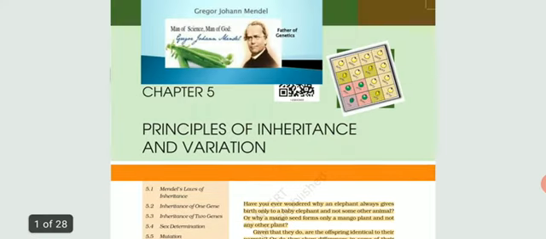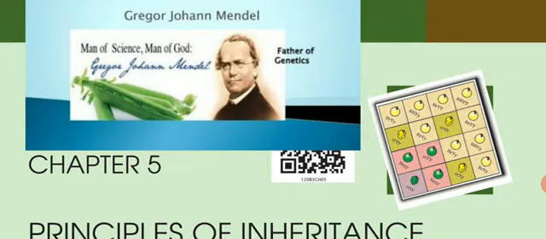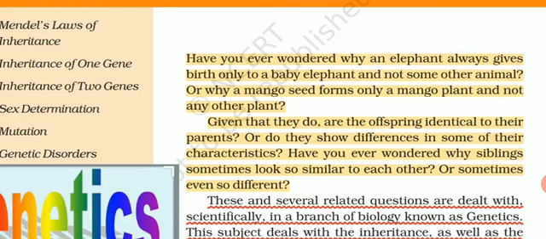So very first, Gregor John Mendel, known as father of genetics, man of science, and man of God. Most of his studies are on peas, garden peas. Scientific name is Pisum sativum. Have you ever wondered why dogs are always giving rise to dogs? If there is one breed called Pomeranian, whenever there is self-breeding, here I am not talking about artificial breeding, the puppies will also be Pomeranian.